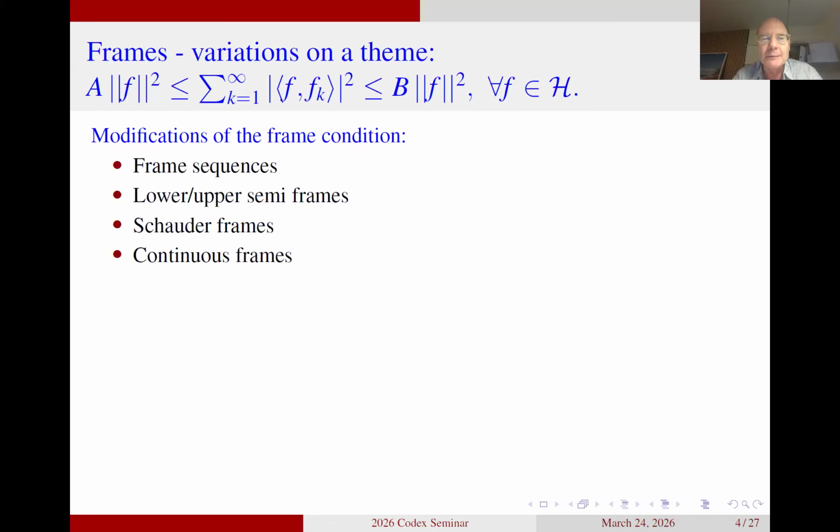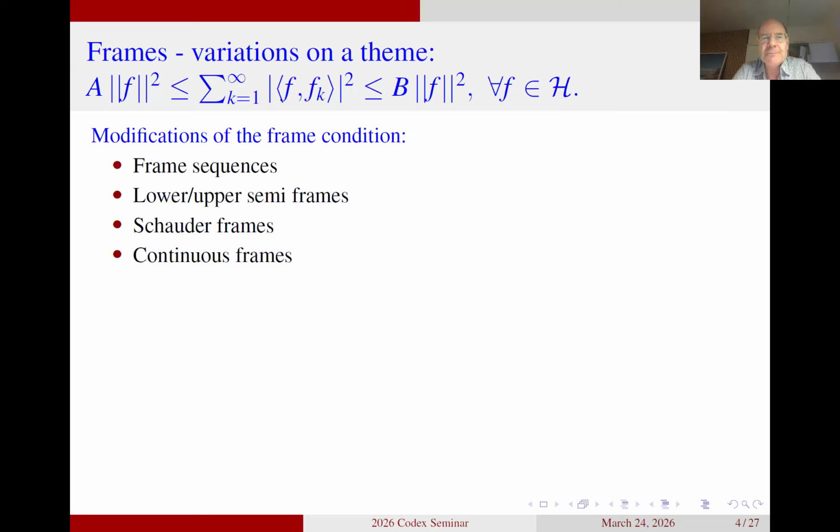And you can hear from the way I'm phrasing it, frame sequence theory runs exactly the same way as standard frame theory, because you just let the Hilbert space you're working with be the closed linear span of the elements Fk. So there's absolutely no change in that.